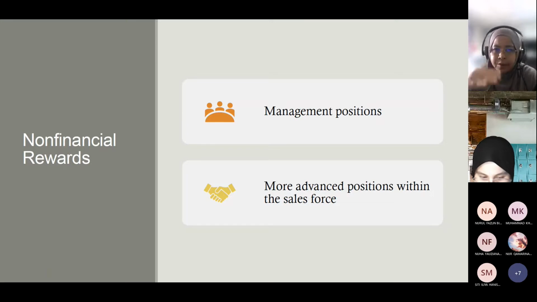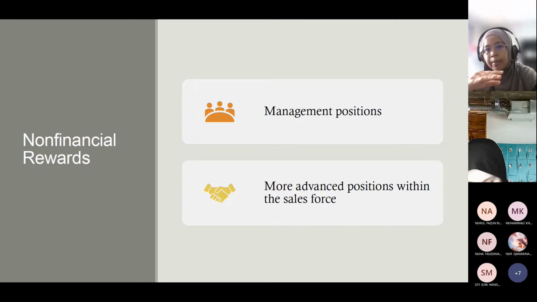So even within a department there are layers: it starts with telemarketing, telesales, followed by executive, senior executive, account manager, and only after that sales manager. So advancing from one position to another is also considered a non-financial reward.